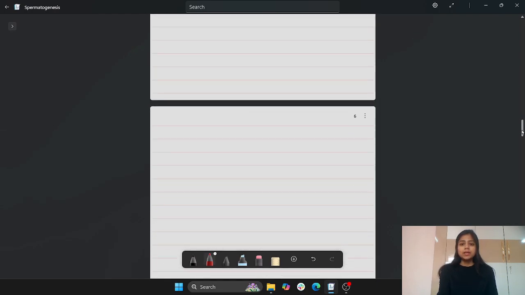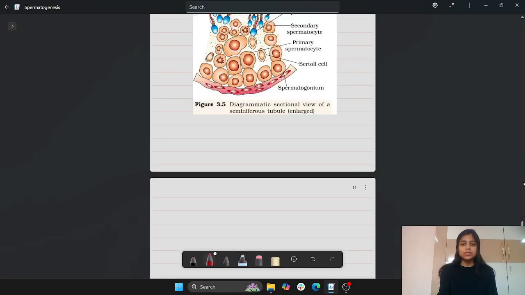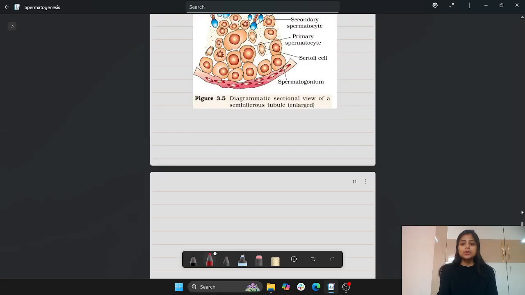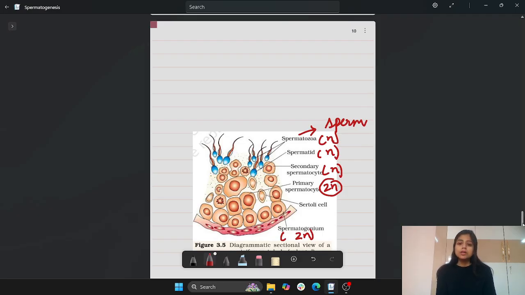So let's see here. There is a diagrammatic representation that makes it easier for us to understand. This is the seminiferous tubule. We can see here the spermatogonia lining the walls of the seminiferous tubule. This is 2n. Then we have the primary spermatocyte, again 2n. Secondary spermatocyte is n. Spermatid is n. Spermatozoa, or we can say sperm, both have the same meaning. That is called the sperm.